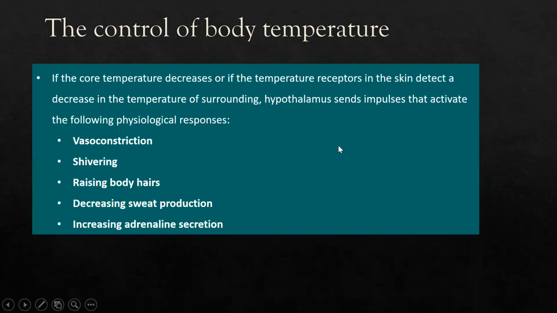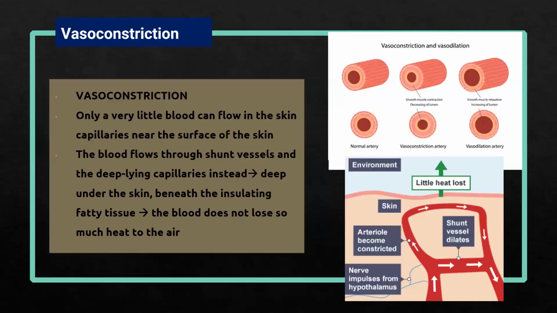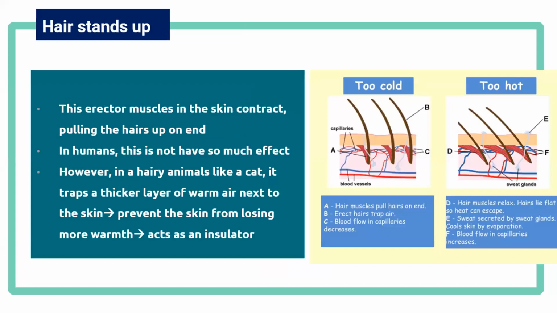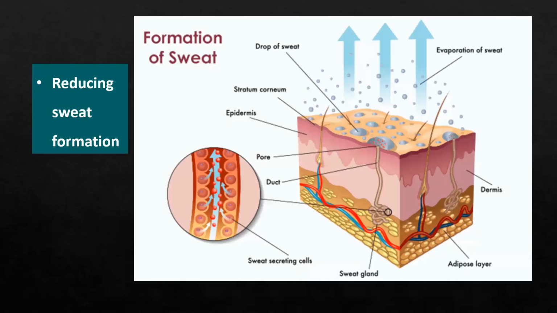Actually, hair standing up may not have much influence on humans, but for hairy mammals like a cat, it is very helpful to keep them warm. And then about sweat. If you remember, if we feel hot, we produce more sweat.